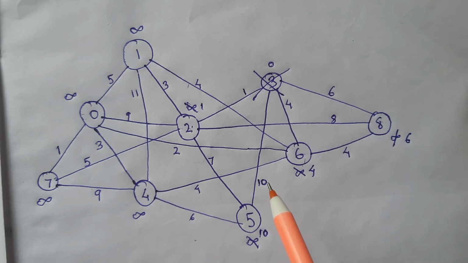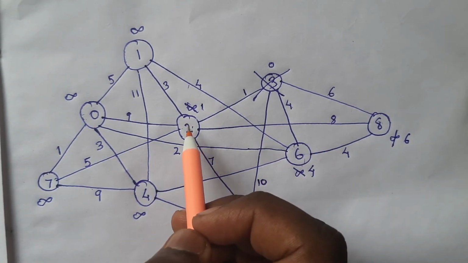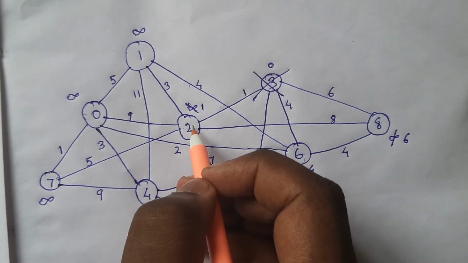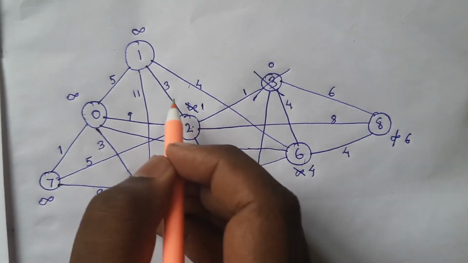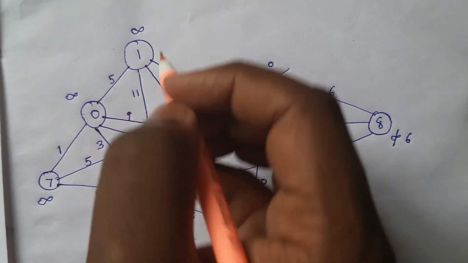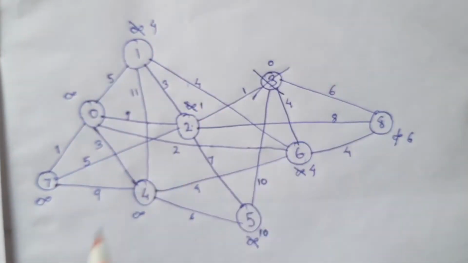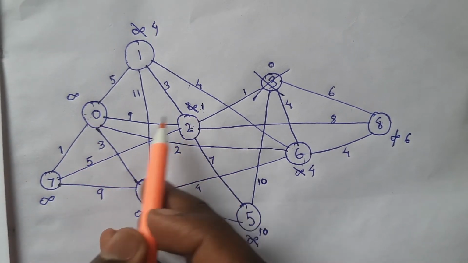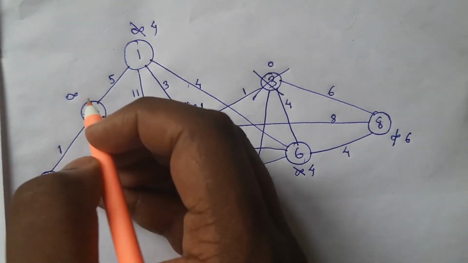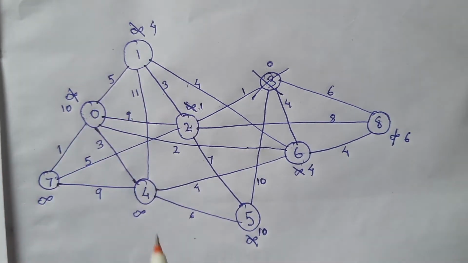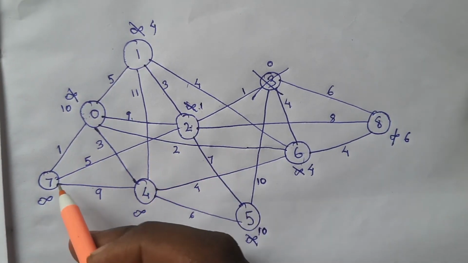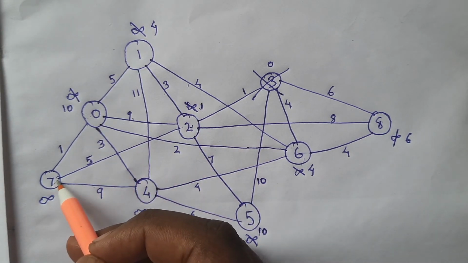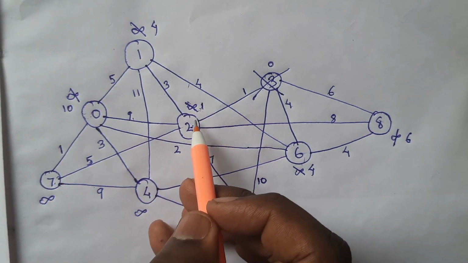The cost to reach 2 is actually 1. So the cost to reach 1 is 1 plus 3, which is 4, less than infinity. So the cost to reach 1 will be 4 right now. Similarly, the cost to reach 0 is 1 plus 9, that is 10, which is less than infinity again. So 10. The cost to reach 7 is 1 plus 5: 5 is the cost between 7 and 2, and 1 is the cost to reach 2. That is 6.